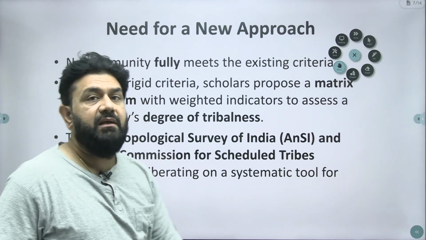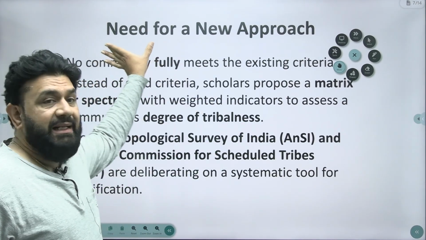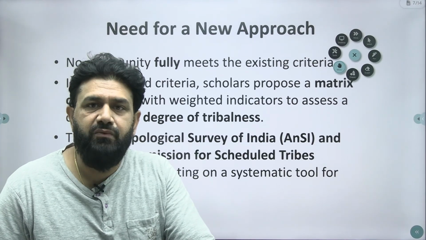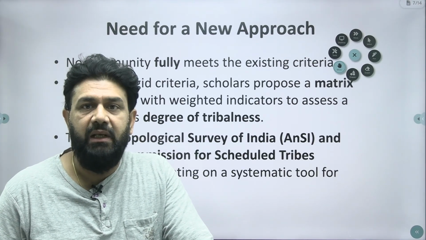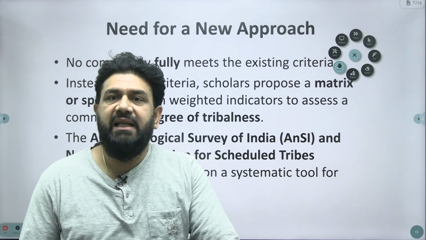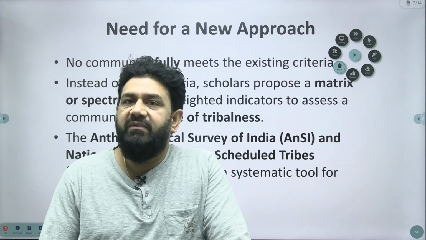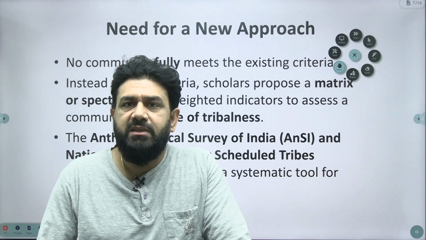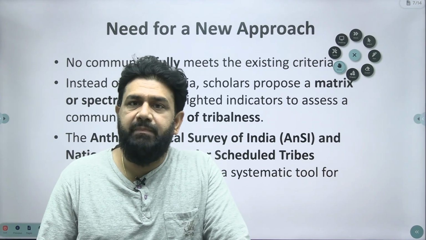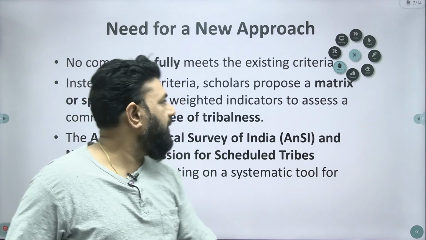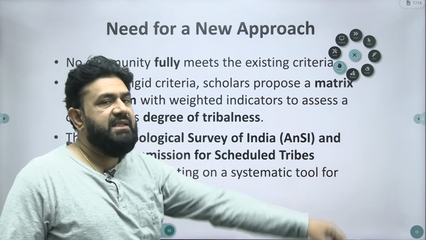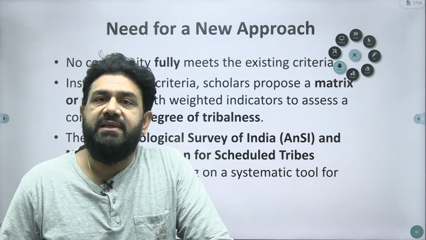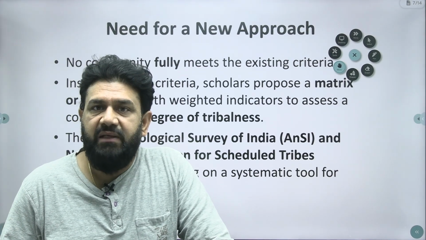What are the reasons or need for a new approach? Many people ask this question: why should we worry about this now? Because we already have clearly laid criteria, and whichever community meets these criteria can be included. It is not so straightforward now when compared with a few decades ago. No community fully meets the existing criteria. These criteria were designed in 1965, but this is 2025 and things have changed.